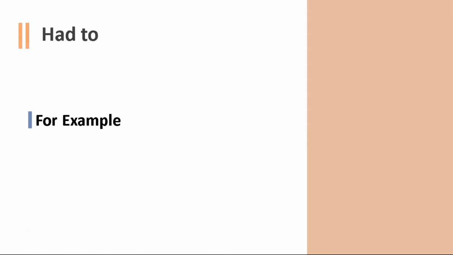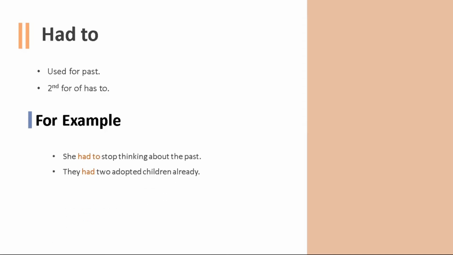The next is had to, or has to. It is the second form of has to. Here is a mistake. That form also comes with the M. For example, she had to stop thinking about the past. It shows the past situation. They had two adopted children already.